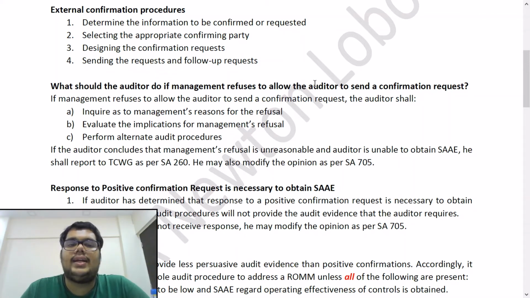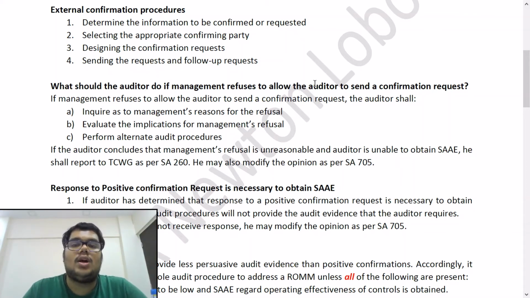Point number two, selecting the appropriate confirming party. So if it's a cash and cash equivalent balance, you will select the particular bank. If it's an investment balance, let's say a current investment with a mutual fund, you will select the mutual fund house to get the balance from. So accordingly, you have to select the appropriate confirming party. Third point is design the confirmation request. So basically, you will prepare the confirmation request that you want to send. And fourth point is sending the request and follow-up requests.